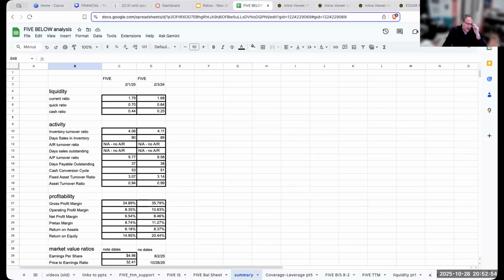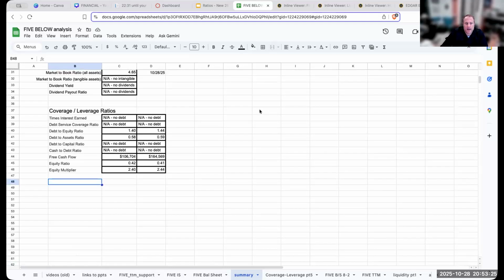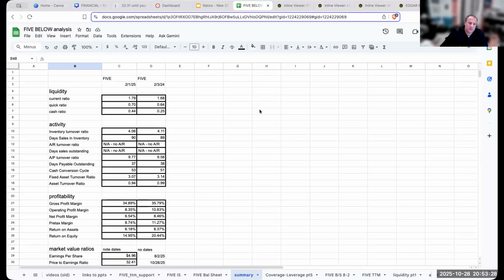The one cool thing about financial statement analysis is that between Investopedia and a lot of other websites, you can really do a lot of the stuff on your own. My true thing I would share with all of you is, as you're looking at this, I'm probably going to pull up my AI app at some point in a later video and have it see what it comes back with in terms of the analysis. But at least when I'm going through the financial statement ratios, hopefully you're finding this helpful.